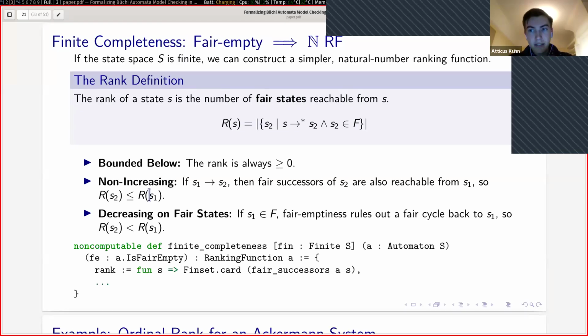And here's the critical part. If S1 is fair, then we can have a strict decrease. And the way I prove this is I said, well, let's assume that the rank of S2 equals the rank of S1. Well, then we would have a cycle of fair states, and this would contradict our fair emptiness property. Which gives us that it decreases. And here's an excerpt from my Lean proof. So I take the cardinality of the set of fair successors of S on A.